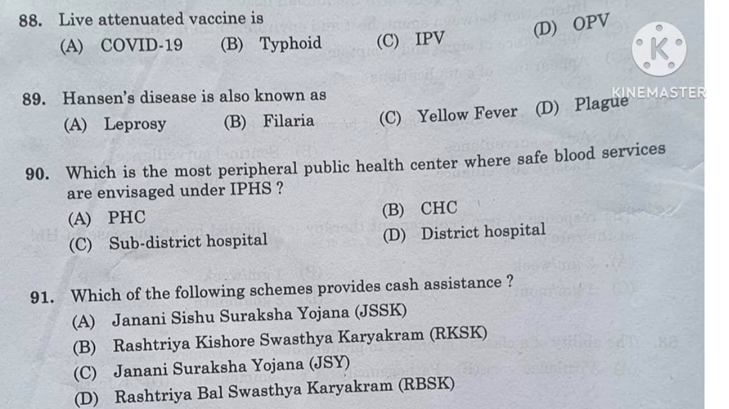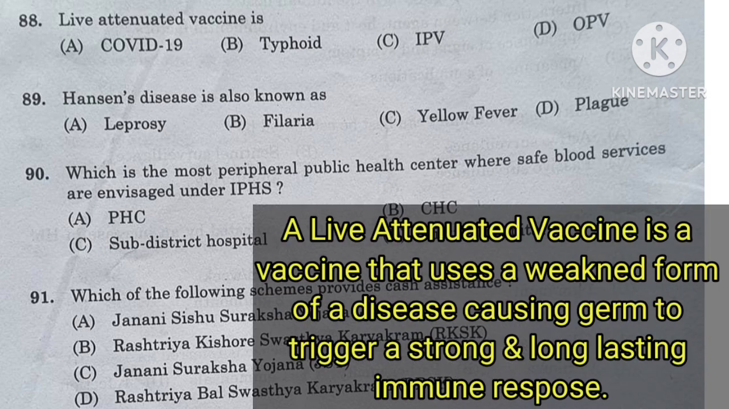Question number 88. The live attenuated vaccine is COVID-19, typhoid, IPV or OPV. A live attenuated vaccine, LAV, is a vaccine that uses a weakened form of a disease-causing germ to trigger a strong and long-lasting immune response. So here the right answer is option D, OPV, or oral polio vaccine, is the live attenuated vaccine.